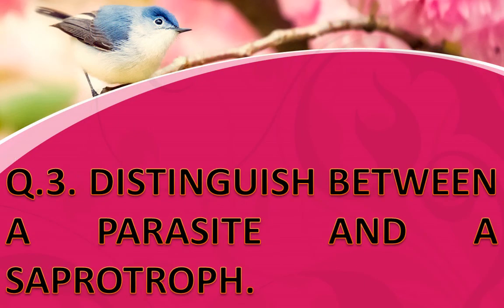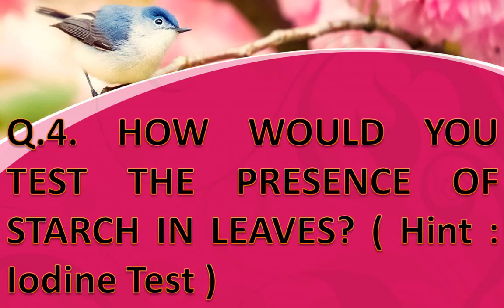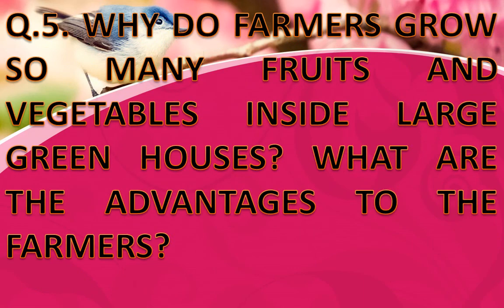Question number 3. Distinguish between a parasite and a saprotroph. Question number 4. How would you test the presence of starch in leaves? Question number 5. Why do farmers grow so many fruits and vegetables inside large greenhouses? What are the advantages to the farmers?